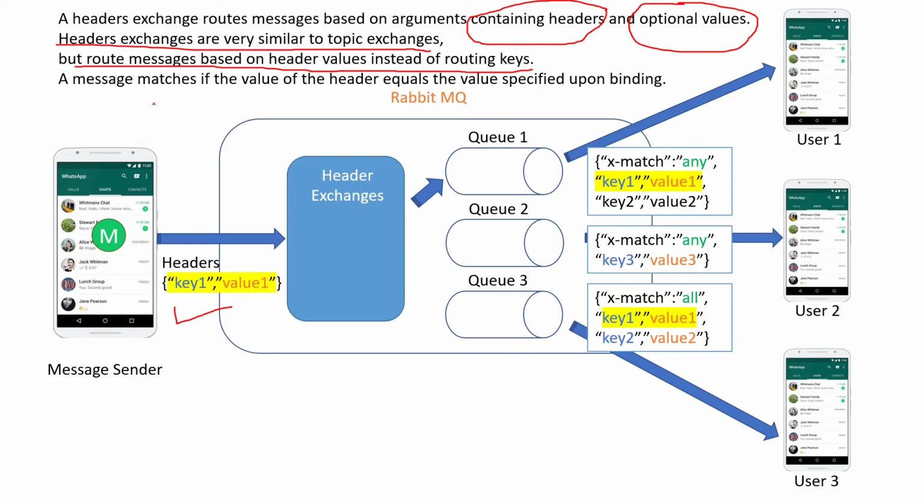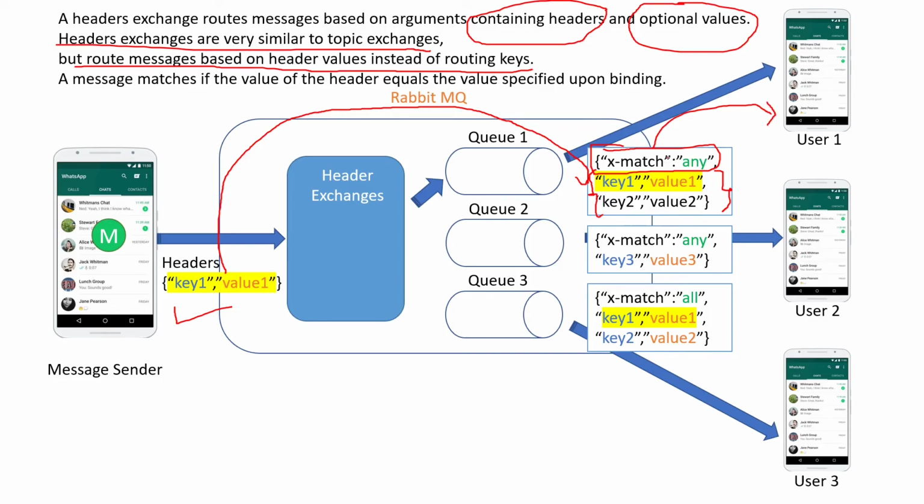A message matches if the value of the header equals the value specified upon binding. So basically what happens, as you can see here, this is binding. What it says is, if the header value which is sent from the user matches any of the keys mentioned here, then the message will be delivered to the respective groups.